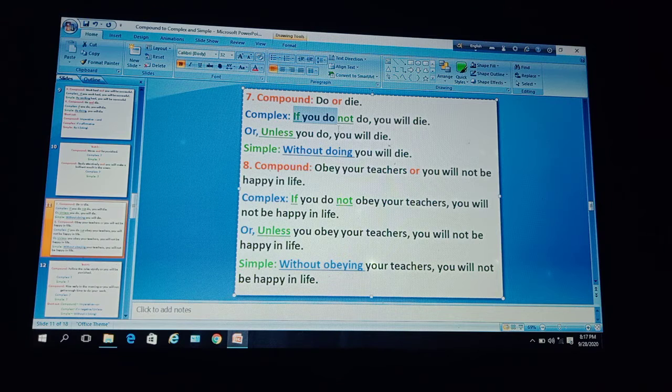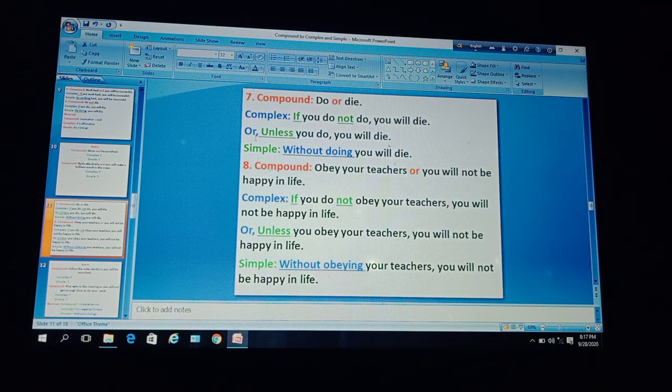If you do not do, then use a comma and then use the second clause, you will die. So the complex sentence is if you do not do, you will die.